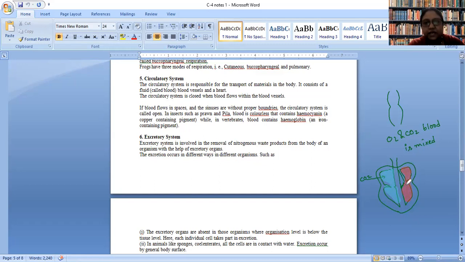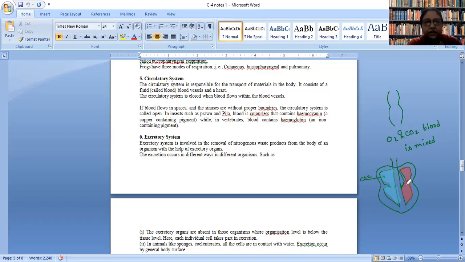Okay, so this type of circulatory system is the ultimate and best circulatory system. It is most efficient because gaseous exchange will be faster due to seclusion of oxygenated and deoxygenated blood. So this is only visible in case of birds and mammals. In all other cases, they have mixed blood.